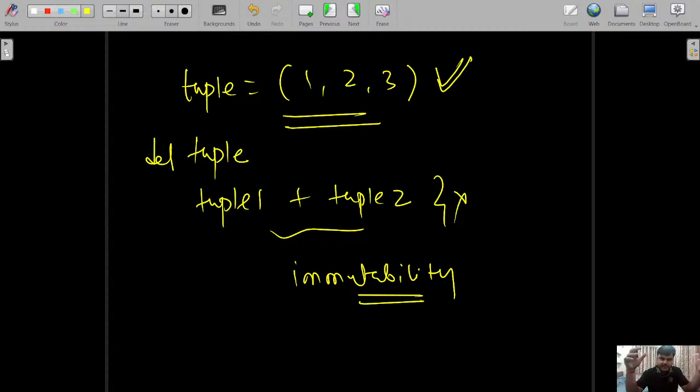Whenever in programming you want to give some access which is not modifiable, you know that if you want to give any particular ID, let's say a bank account number, it cannot be changed, but the bank balance can be changed. So the bank balance is going to be stored in a Python list because it is modifiable. If it is withdrawn, then decrease. If it is credited, increase.